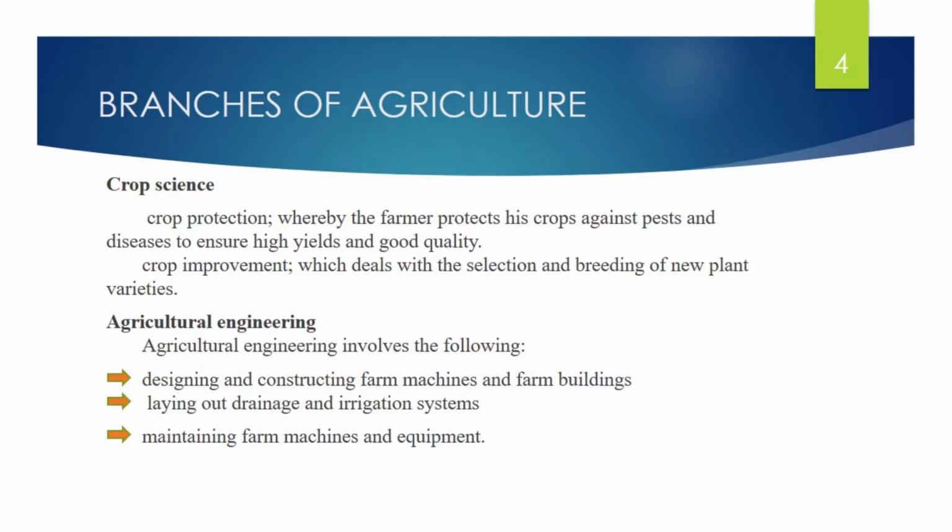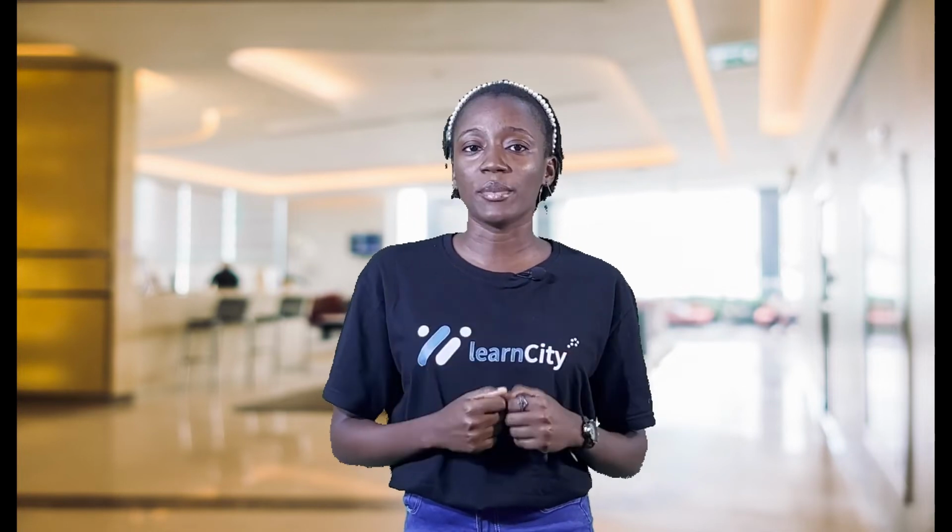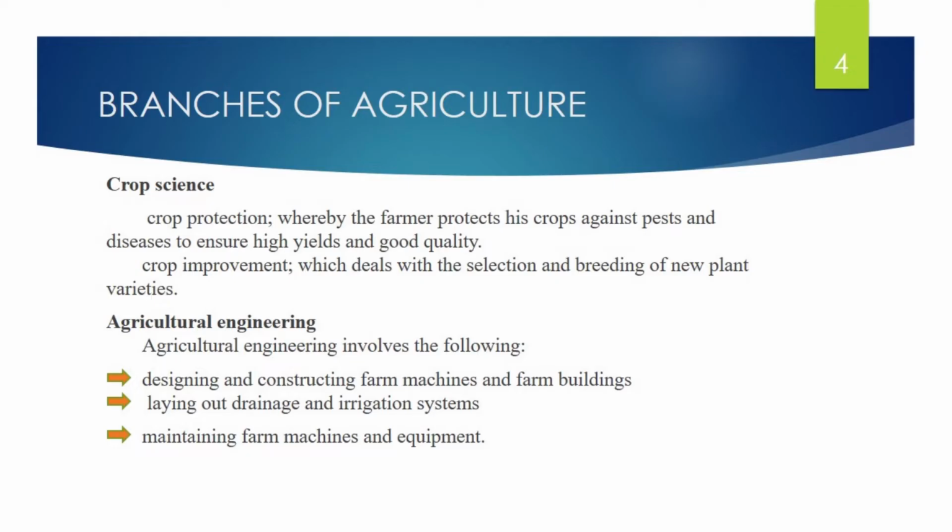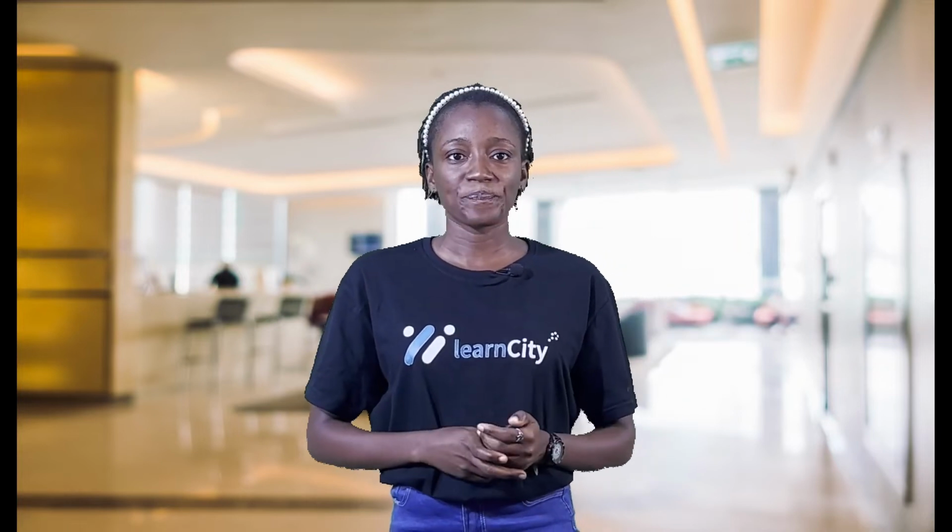Laying out of drainage and irrigation. Drainage and irrigation are just a means where our plants can be watered. You know, when there is no rain in the dry season, this is what they use, and it is agricultural engineering that brings about this for us. Maintaining of our farm machines and equipment. The bulldozers I talked about, it is agricultural engineering that would maintain it for us.